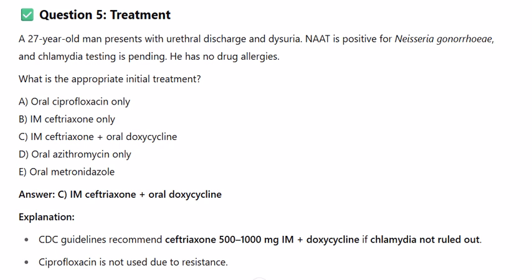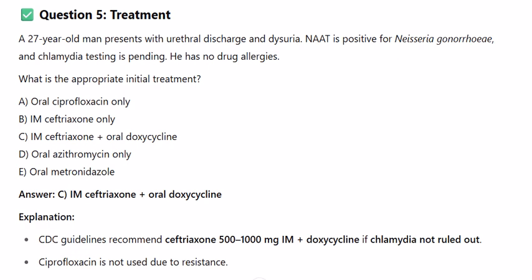A. Oral ciprofloxacin only. B. IM ceftriaxone only. C. IM ceftriaxone plus oral doxycycline. D. Oral azithromycin only. E. Oral metronidazole. Answer: C. IM ceftriaxone plus oral doxycycline.